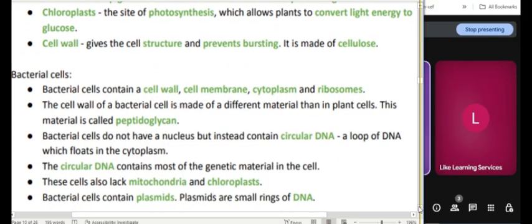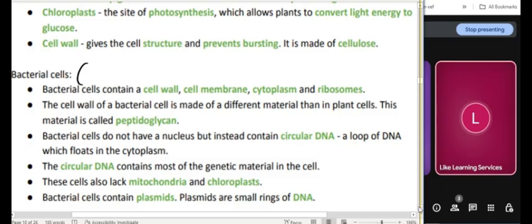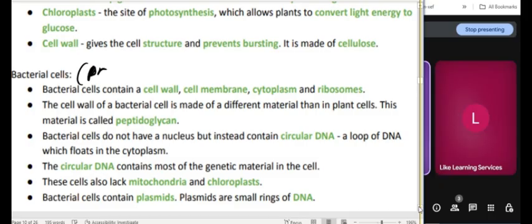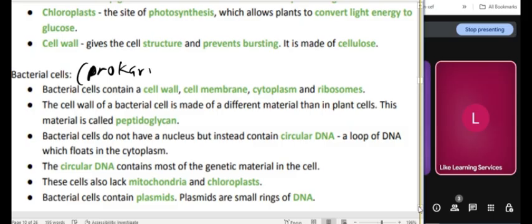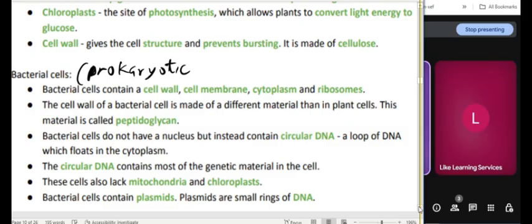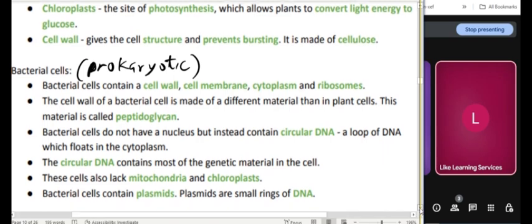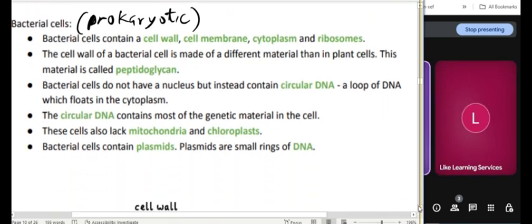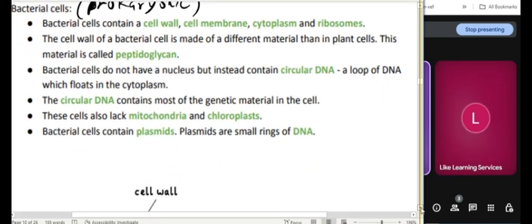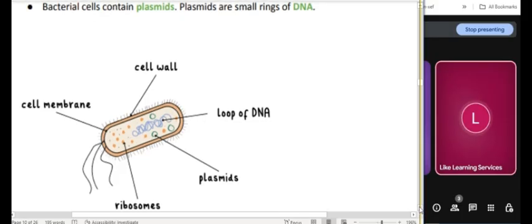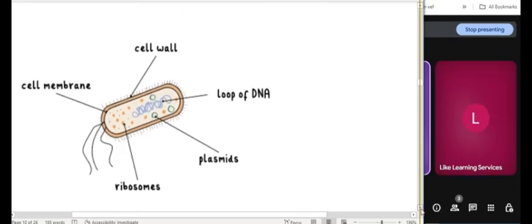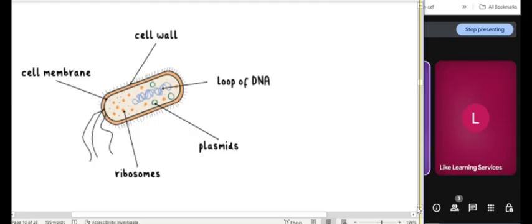The bacterial cell, remember I told you bacterial cell is an example of prokaryotic. The organelles are not enclosed in a membrane. This is how a bacterial cell looks. It doesn't have a nucleus.